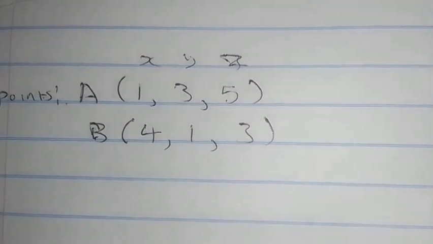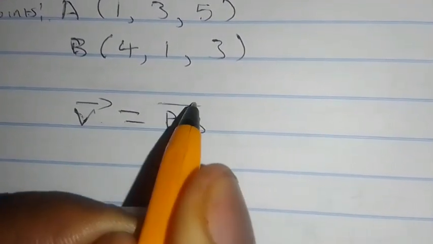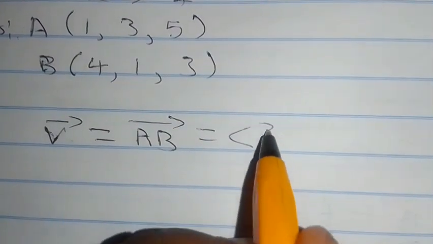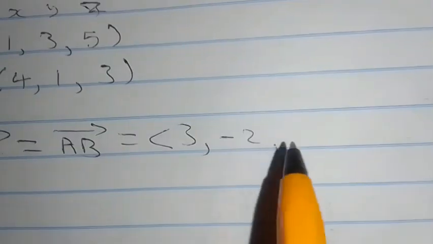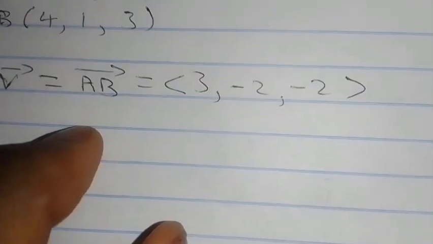So our line is passing through these 2 points. Then we need to get a vector that will be parallel to those 2 points. So V will be given by vector AB. Then this will be denoted by 4 minus 1, which is 3, and 1 minus 3, that's minus 2, and 3 minus 5, that's minus 2. So that will be your V.